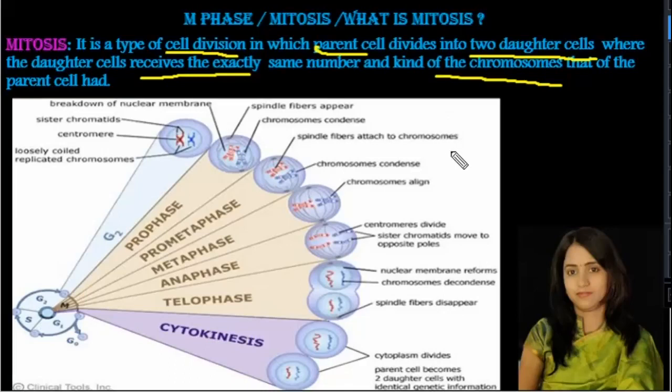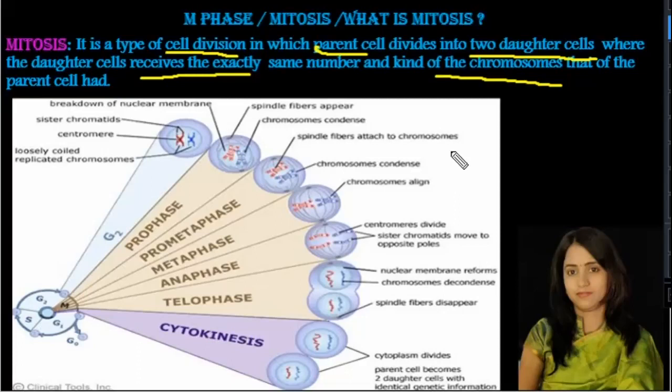And mitotic division is also known as the equational division, because the chromosomes of the parent cell divide equally to the daughter cells. Means during interphase, especially the S phase, the DNA content of the cell is doubled. As a result of this, both the daughter cells receive exactly the same number of chromosomes. The chromosomes are divided equally to both the daughter cells, hence it is known as equational division.